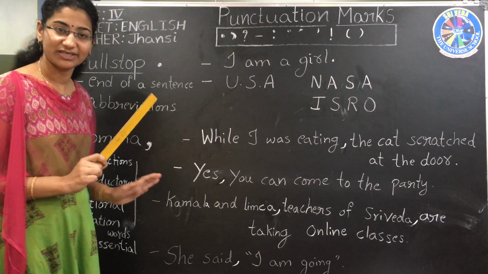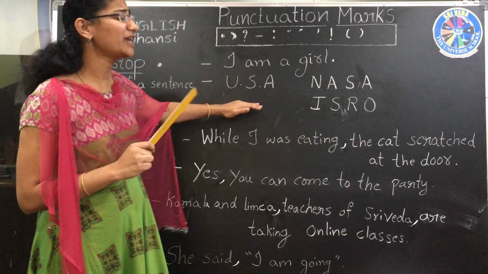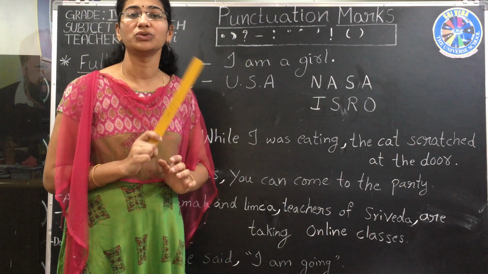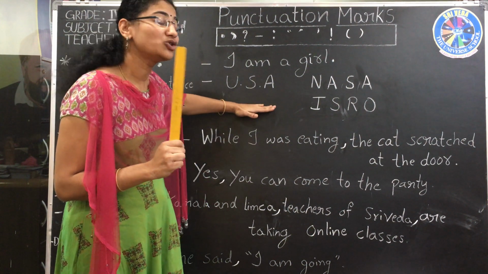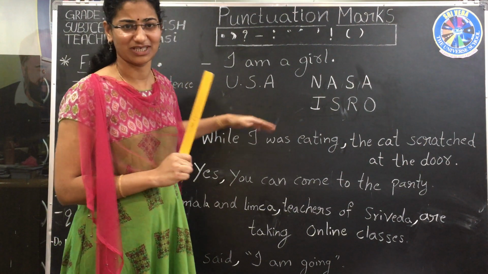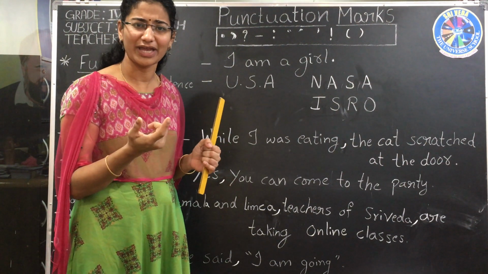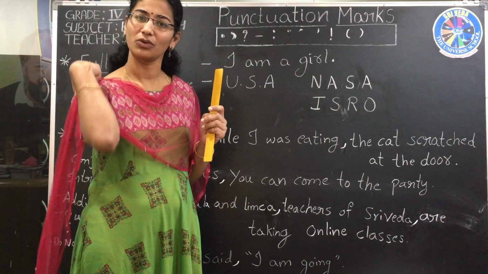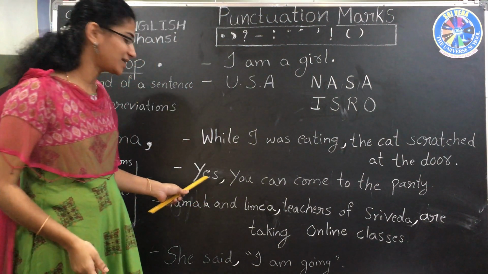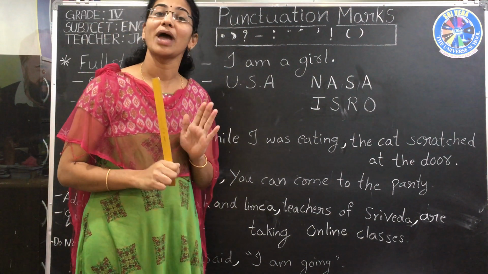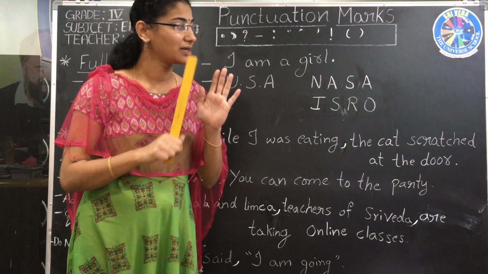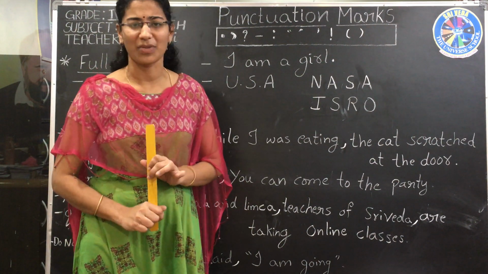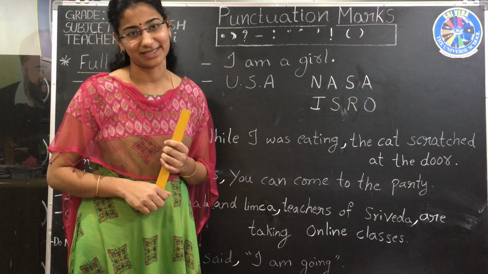I hope you understood. Just try to frame more sentences. Okay? Today, you have to do this. You have to make sentences by using full stops. Just write sentences. I hope you can do it. Just frame 5 sentences using full stop. Okay? Then 5 sentences to use commas. So you have to frame 10 sentences: 5 sentences using full stop, 5 sentences using comma. Whatever it may be, you can frame your own sentences.